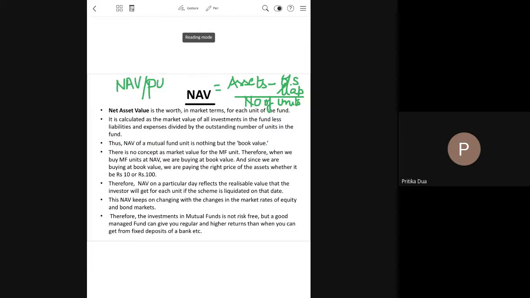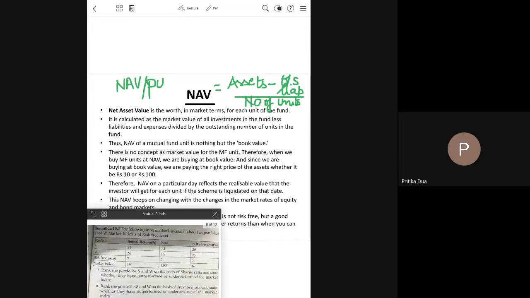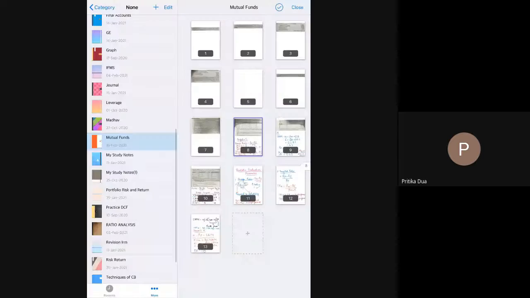minus the outstanding liabilities. So if there's any expense unpaid with respect to the mutual fund you have invested in, then that liability is deducted, divided by the number of issued units under the mutual fund scheme. So what we will do is we'll take up practical questions on calculation of NAV. Then the concept will be more clear. So let's start with some questions.